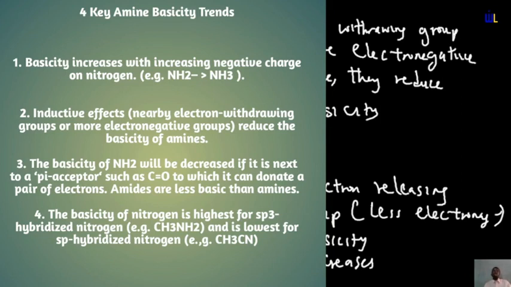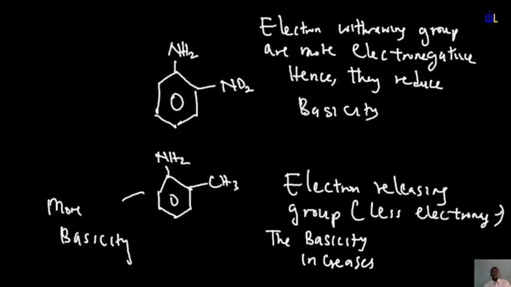A pi acceptor is basically an sp2 hybridized carbon atom. So when an amine group is attached to an sp2 hybridized carbon atom, automatically the amine's basicity would reduce. That is exactly why amides are less basic than amines. So once an amine is attached to an sp2 hybridized carbon atom, for instance, you have that C double bond O is attached to NH2.